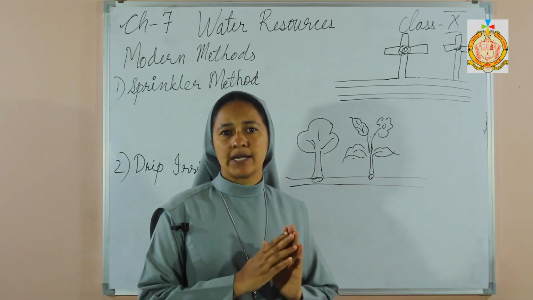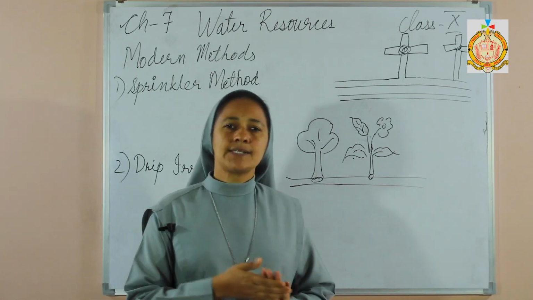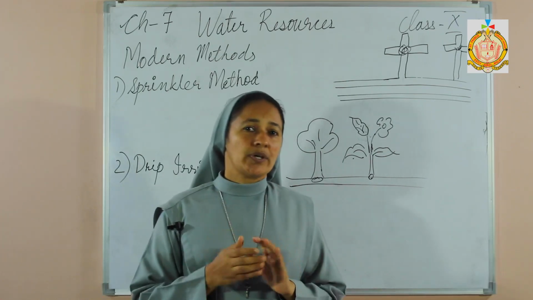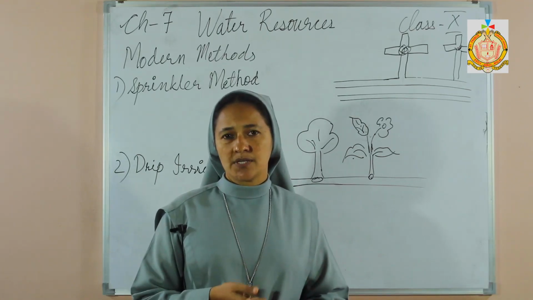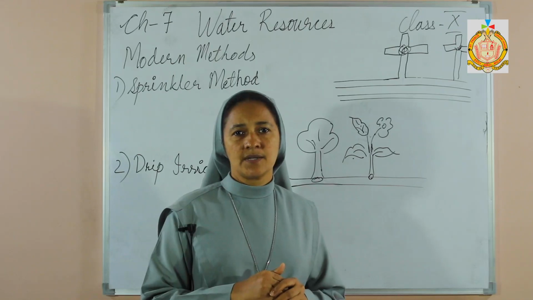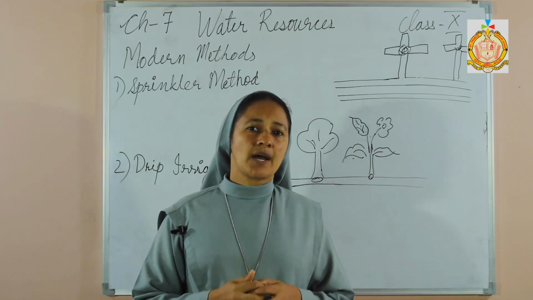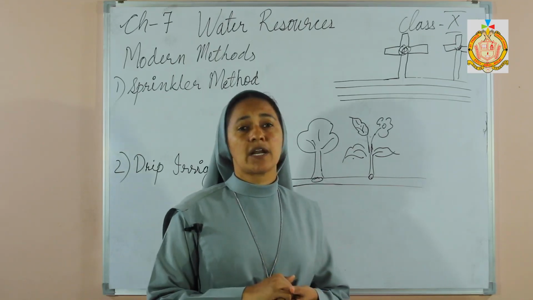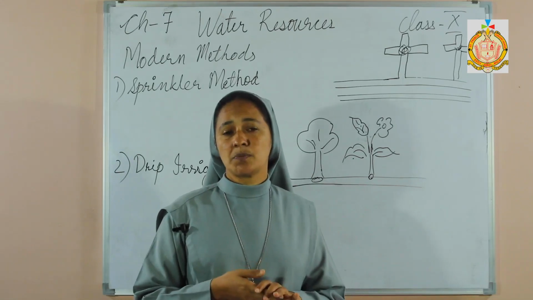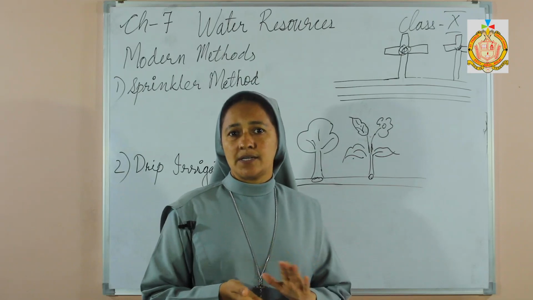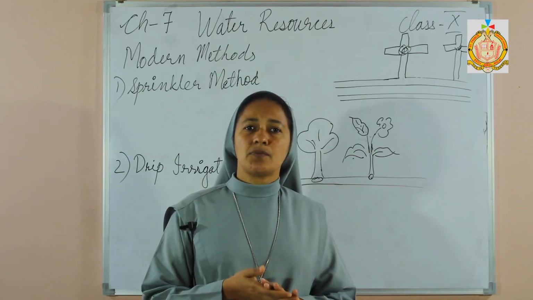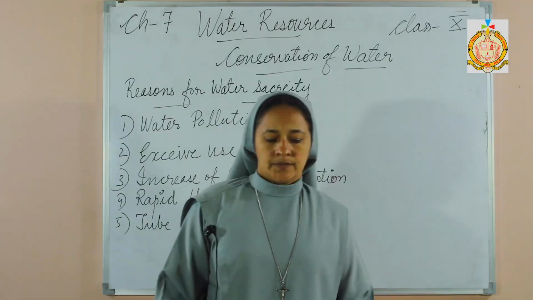So we have already learned the primitive methods and the modern methods. So it's your duty to learn the advantages and disadvantages of different types of methods. Maybe sometimes the question can be asked, why the sprinkler method of irrigation is more suitable than the drip irrigation. If you know these advantages and disadvantages, then it will be easy for you to answer.